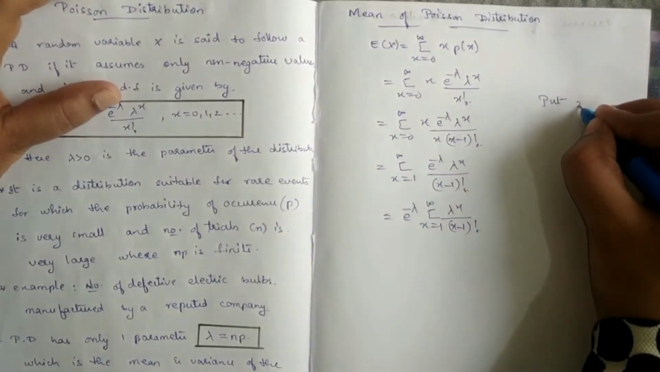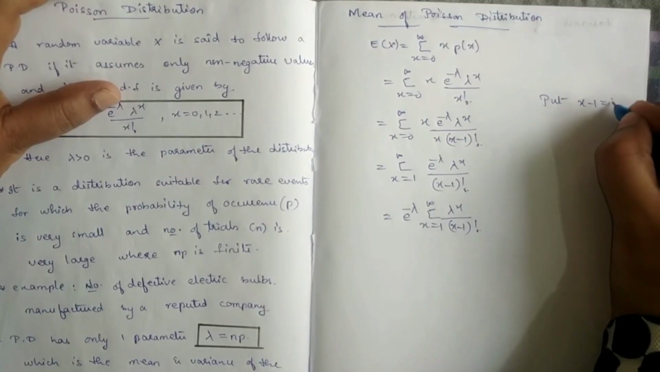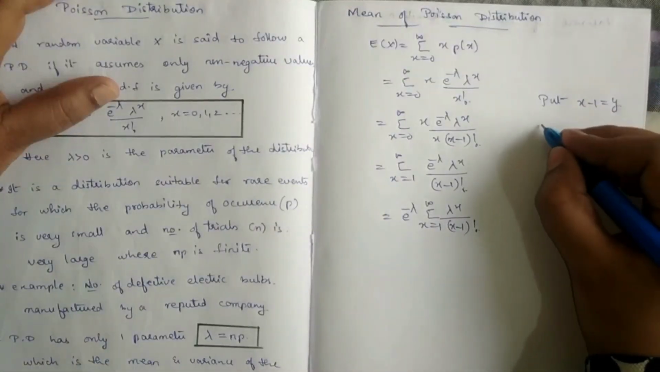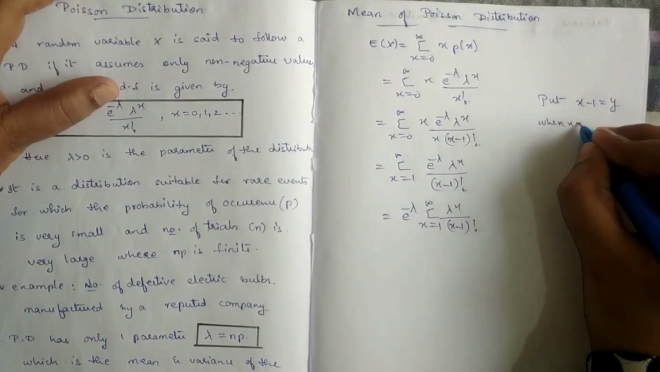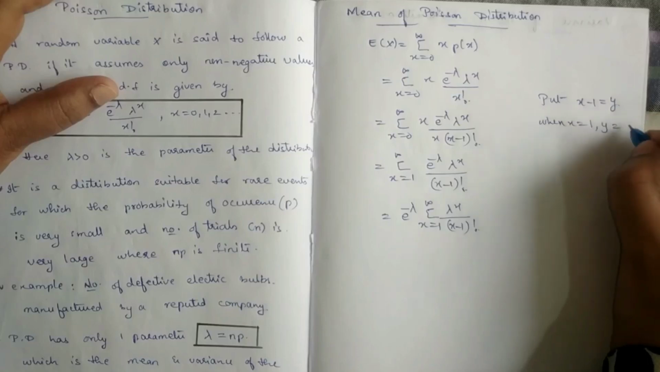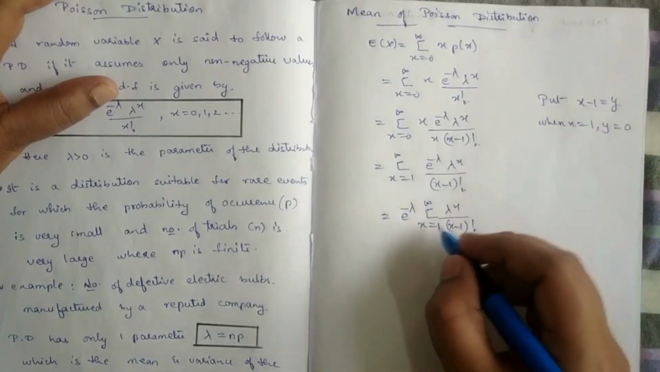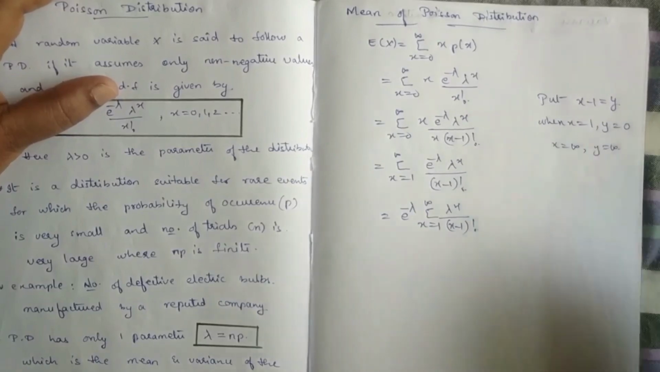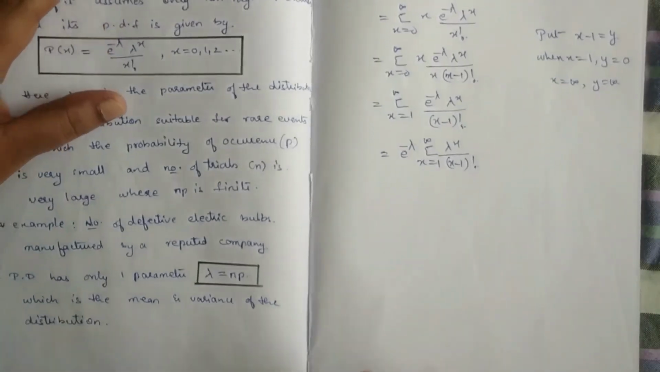Take the substitution: x minus 1 is equal to y. So what do you get when x is equal to 1? y will be equal to 0. Next, when x is equal to infinity, y will also be equal to infinity. Substitute all the values.